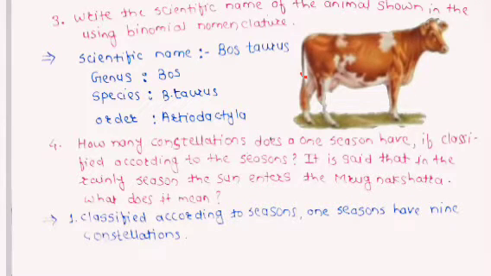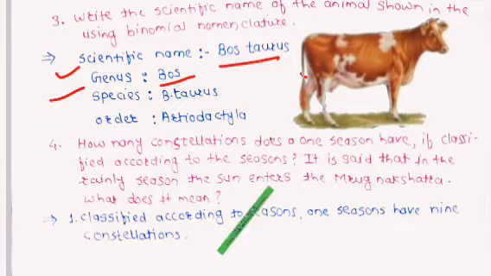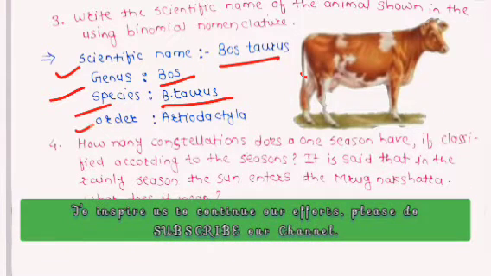Here a cow is given. The scientific name of cow is Bos taurus, genus is Bos, and species is taurus, and order is Artiodactyla.